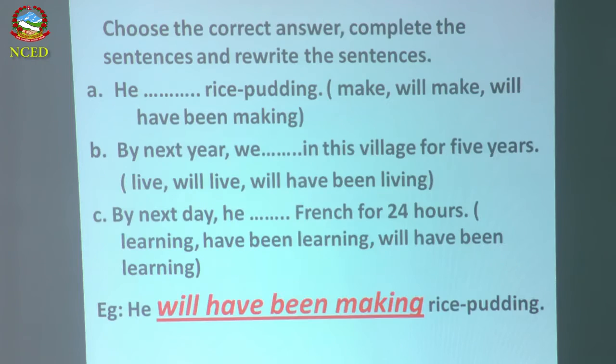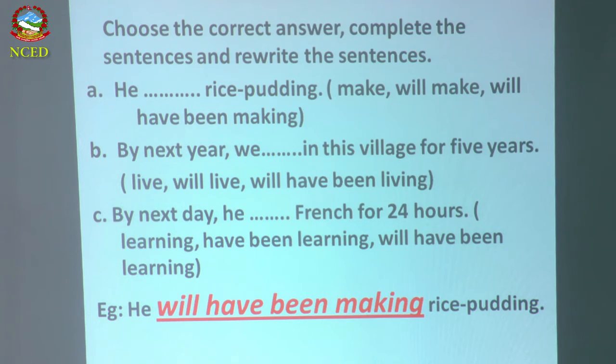All right. So, let's see the exercise. As already, choose the correct answer, complete the sentences and rewrite the sentence as usual. So, he dash dash rice pudding. Will he make is completely incorrect. Will have been making rice pudding. So, what is the right answer? Look at the bottom of the page. In the red letter, he will have been making rice pudding. Yes, he will have been making rice pudding.